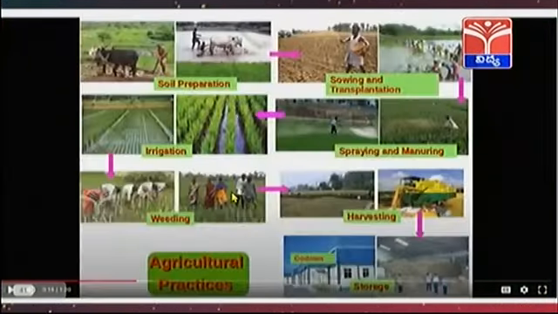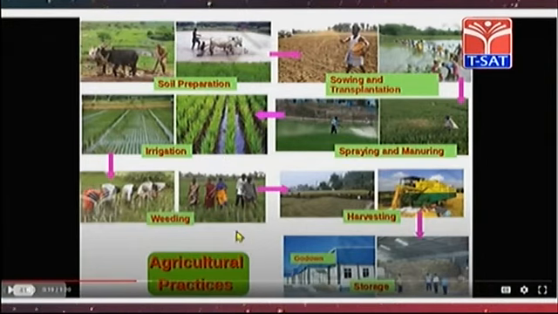There are many steps in agricultural practices or crop harvesting. See here: soil preparation, sowing seeds and transplantation, applying manure, irrigation, weeding, harvesting and storage of crops. These all constitute agricultural practices. Let us know about agricultural practices in detail. First, land preparation.